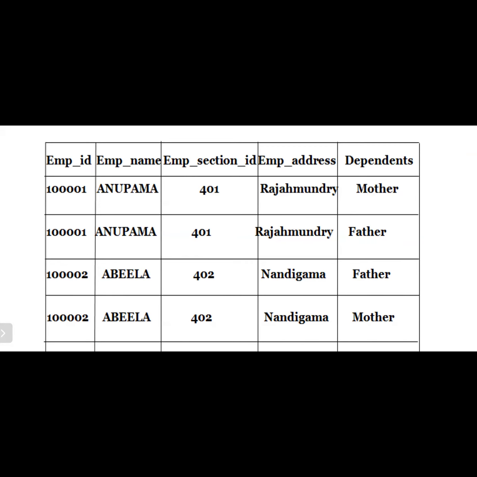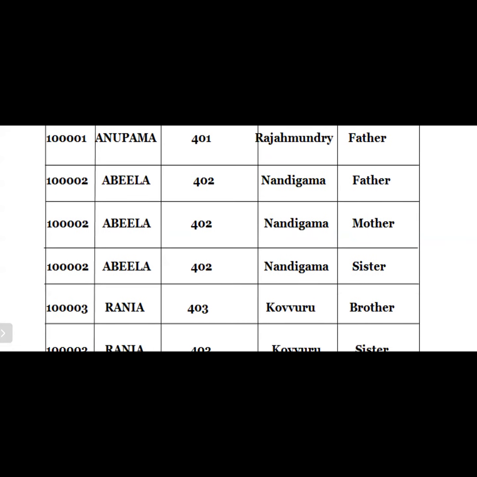If you observe here, employee ID and dependents is the primary key. Simple. Employee ID and dependents are not the same in every tuple, so these two are considered as the primary key. So the first normal form means not accepting the null values, considering only atomic values, and not considering multiple values for a single attribute. If that case occurs, we form another tuple. Those are the rules for the first normal form.